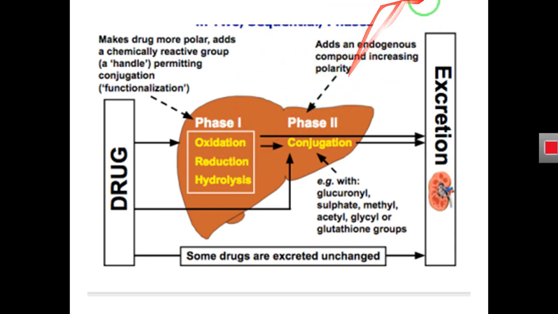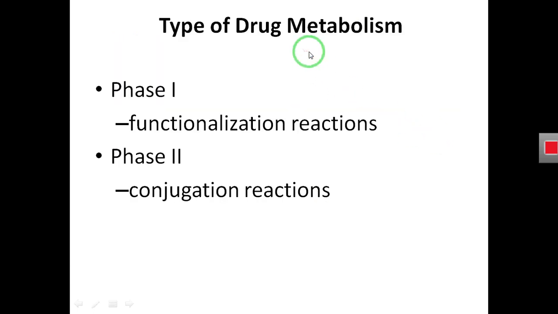But you have to keep in mind, after the phase 1 and phase 2 reactions that take place in the liver, the drug is in sufficiently polar form that can be easily excreted from the body. So what are the phase 1 reactions? Phase 1 reaction is actually a functionalization reaction, and phase 2 reaction is the conjugation reaction.